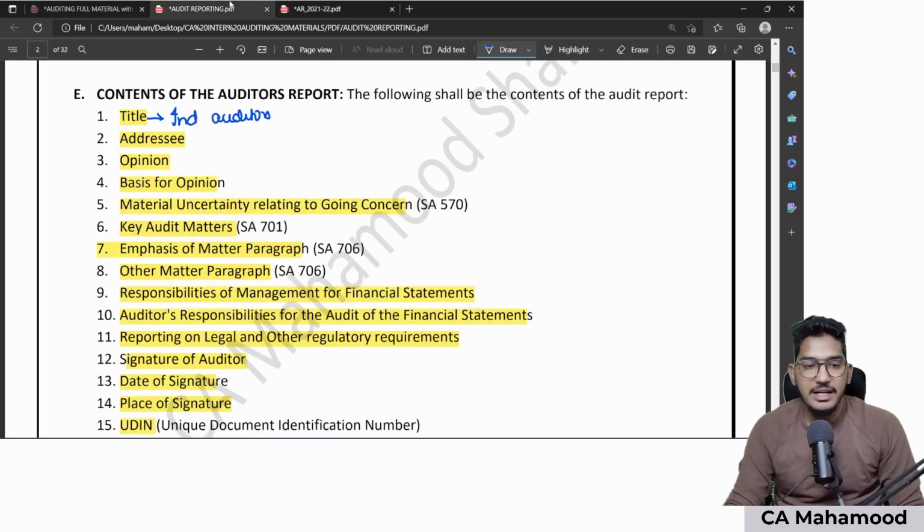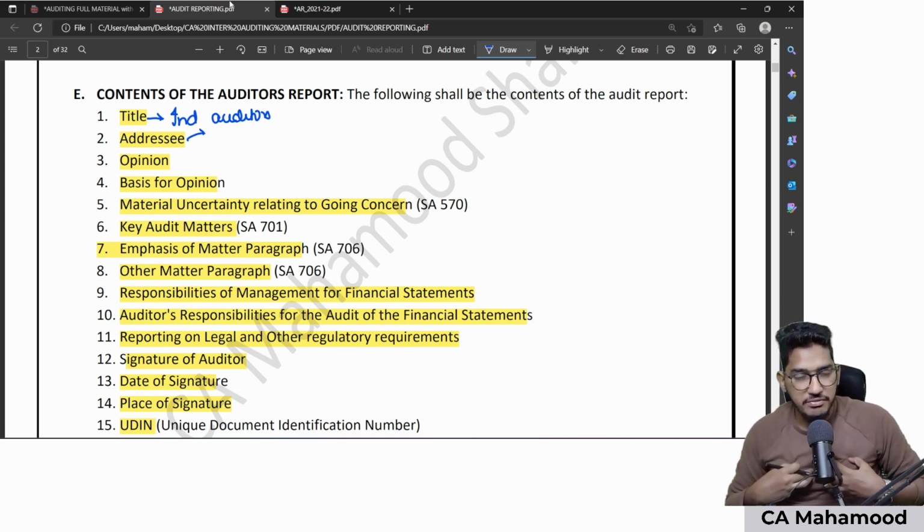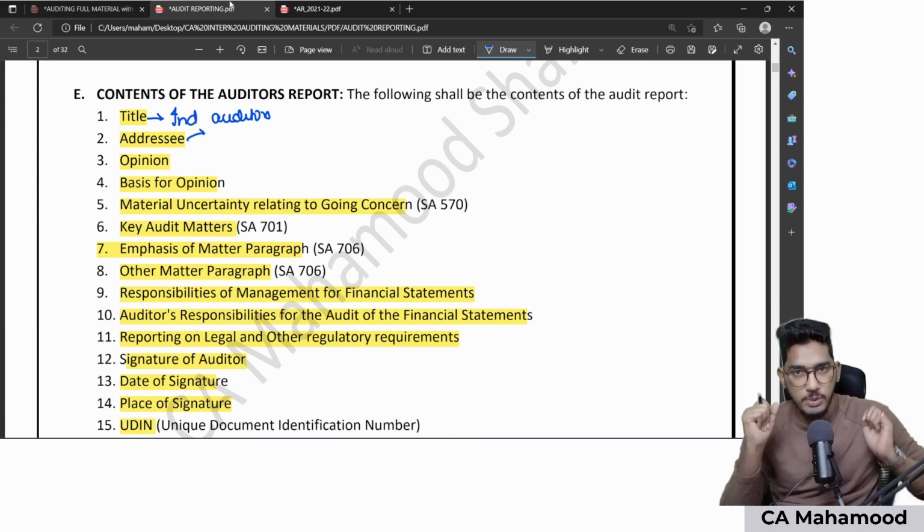Now after that, the second content which should be given is the addressee. Now who will be the addressee? Addressee in the sense, through the audit report, you are expressing the opinion. To whom are you expressing the opinion? That addressee you have to mention. Addressee depends on the client's organization. If I am conducting audit of a company, my addressee will be shareholders of the company. If I am conducting audit of a partnership firm, my addressee will be partners. If I am conducting audit of a sole proprietorship firm, my addressee will be the concerned sole proprietor.